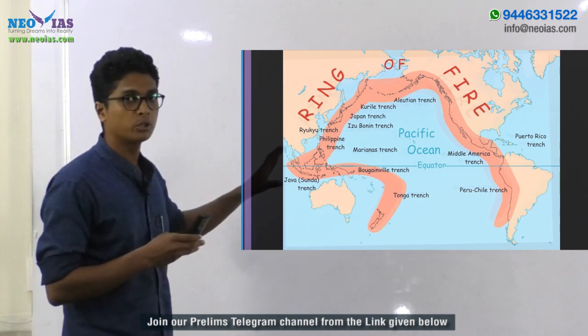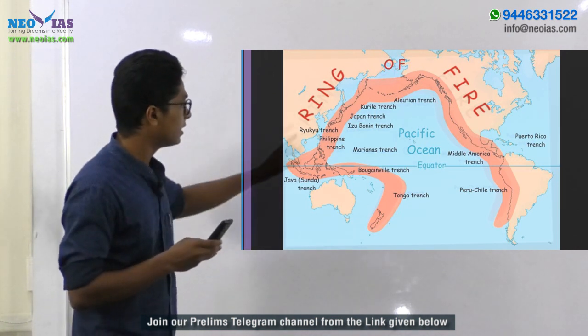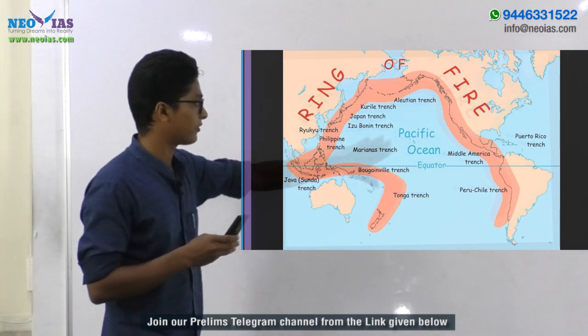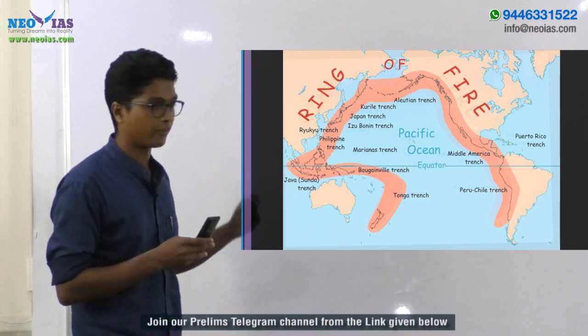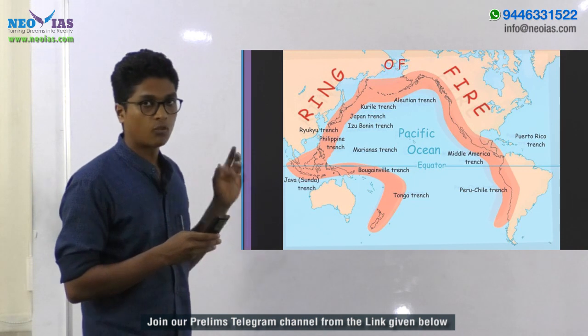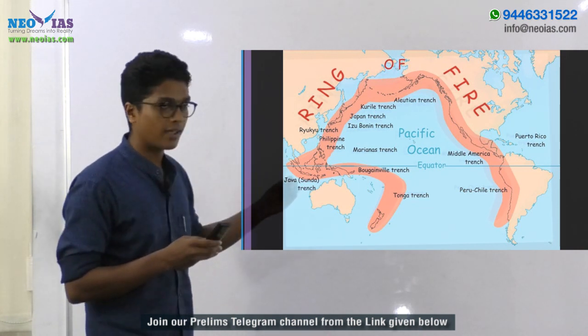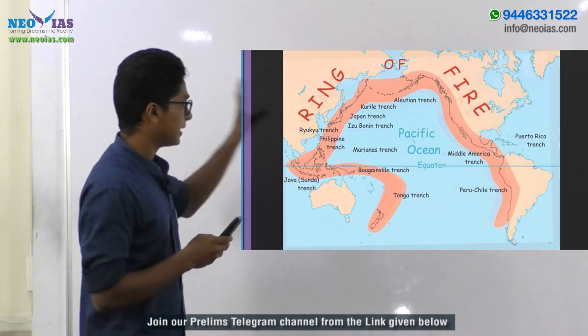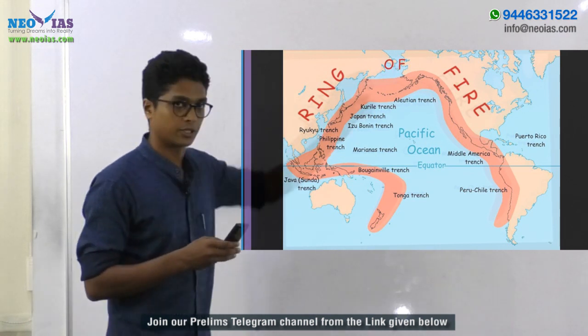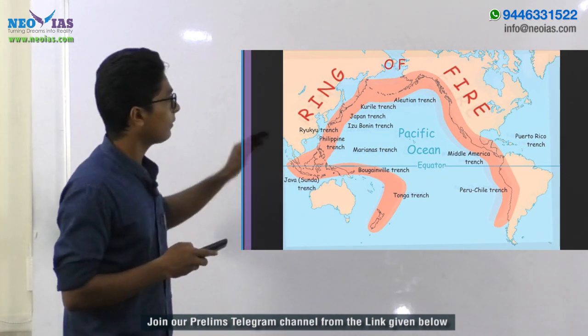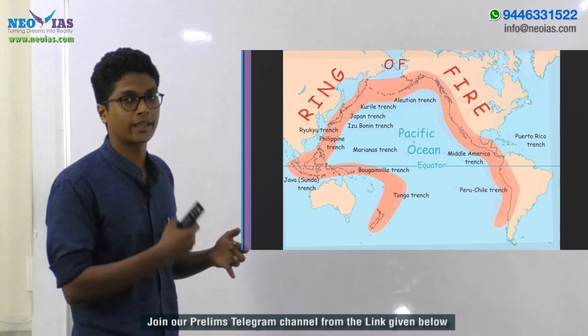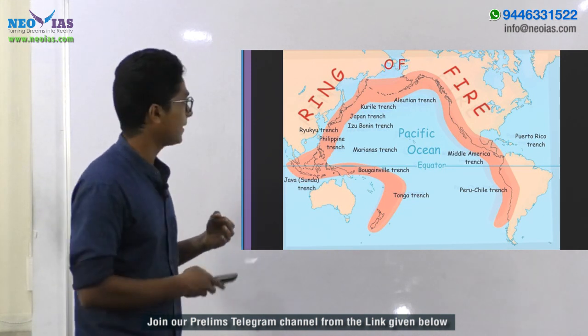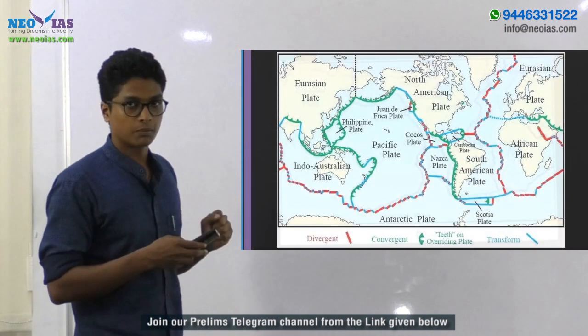The largest distribution of volcanoes in the world is in this region in the Pacific Ocean, and we call it the ring of fire. Not only volcanoes, but earthquakes and tsunamis also have a larger distribution in this region. Now let's take a look at why this region has a large number of volcanoes, earthquakes or tsunamis. It's related with the plate boundaries.